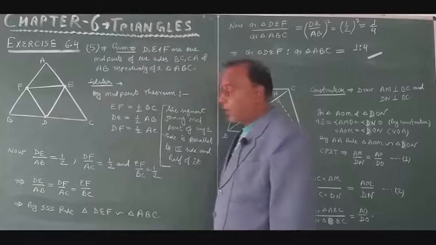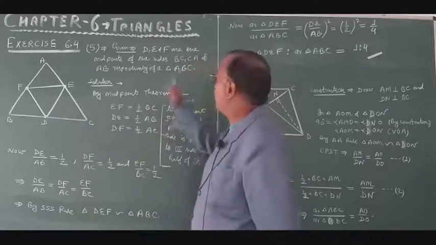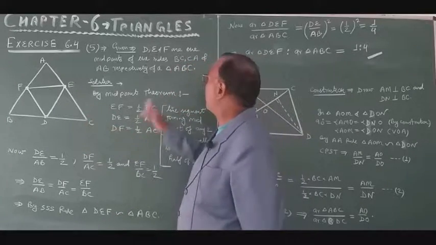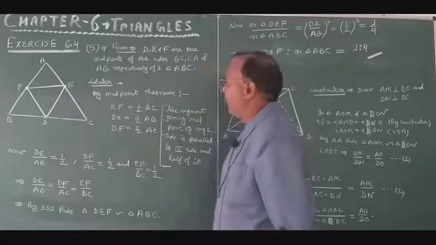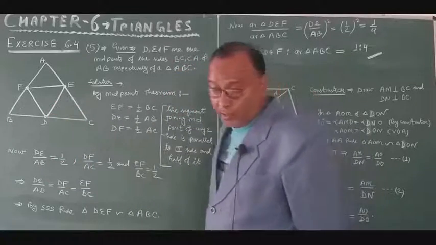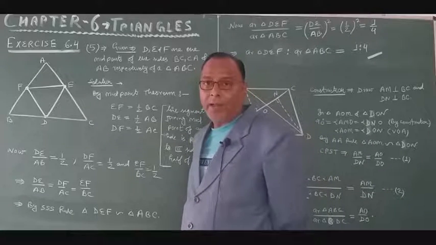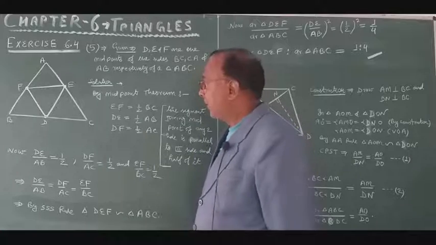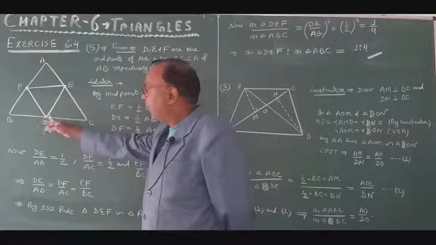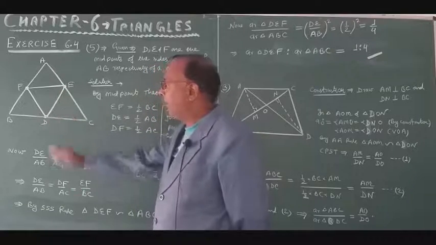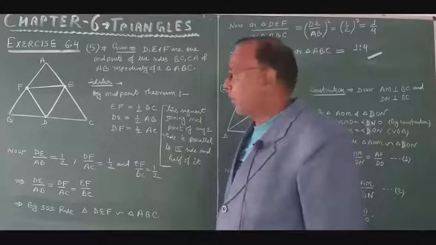You are given any triangle ABC in which D is the midpoint of BC, E is the midpoint of AC, and F is the midpoint of AB. The question is: find the ratio of the areas of triangle DEF and triangle ABC, where triangle DEF is formed by joining the midpoints.